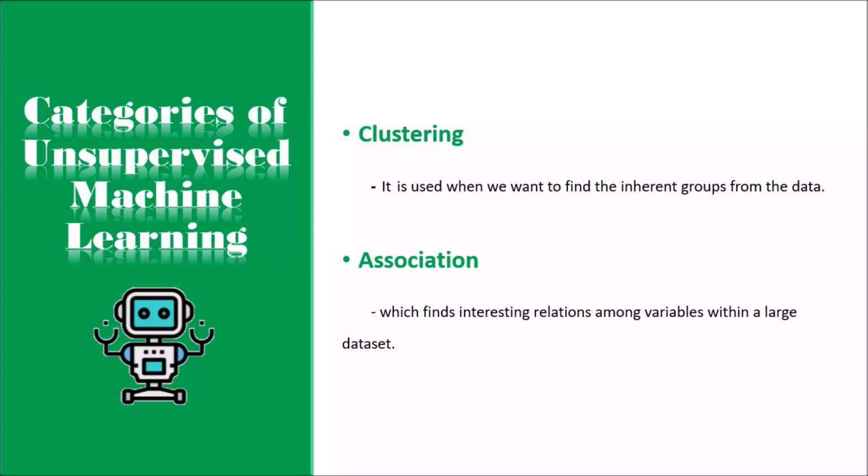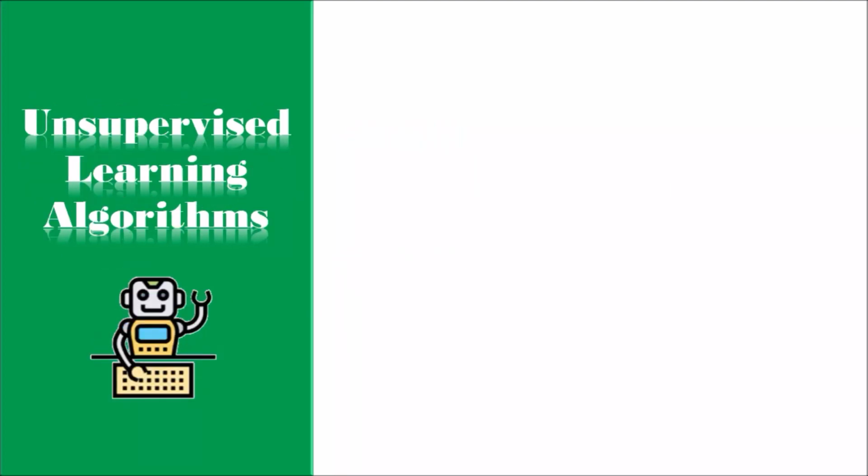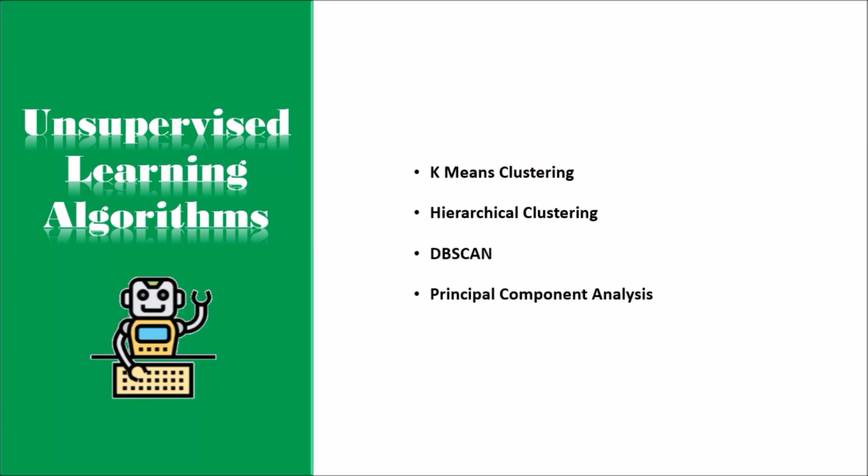The main aim of this learning algorithm is to find the dependency of one data item on another data item and map those variables accordingly so that it can generate maximum profit. This algorithm is mainly applied in market basket analysis, web usage mining, continuous production, etc. Some of the most popularly used unsupervised learning algorithms are K-means clustering, hierarchical clustering, DBSCAN, principal component analysis.